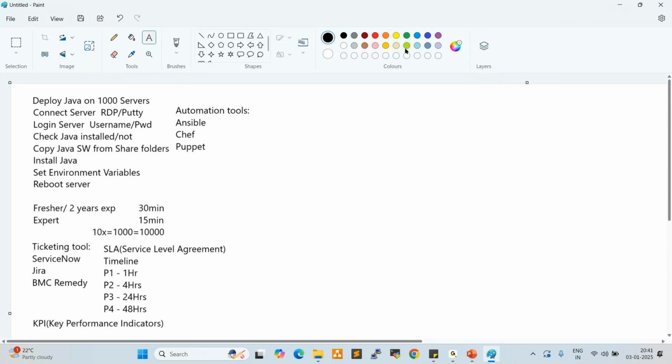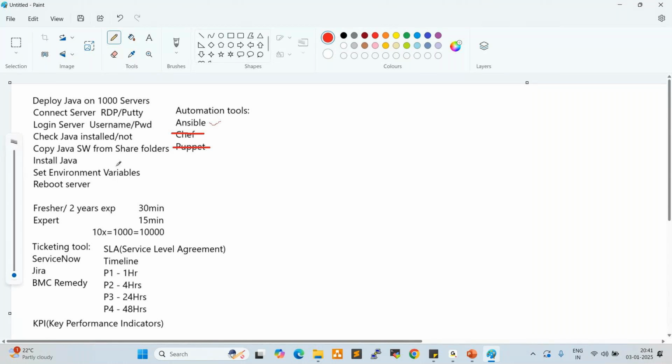So we are not using Puppet. Chef also we are not using in the projects. Only 5% of the project teams are using it. Most of the project teams are using Ansible to automate this type of deployment, right?